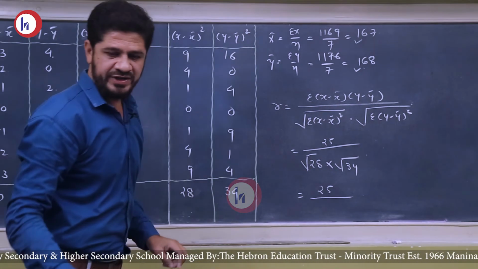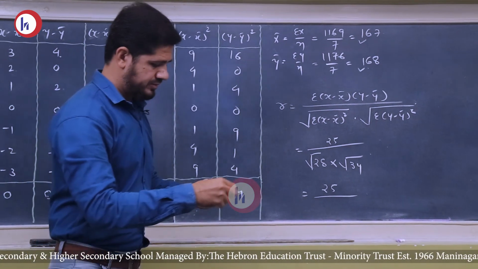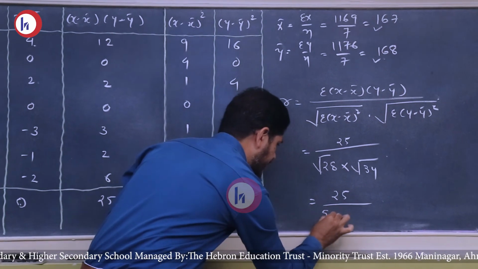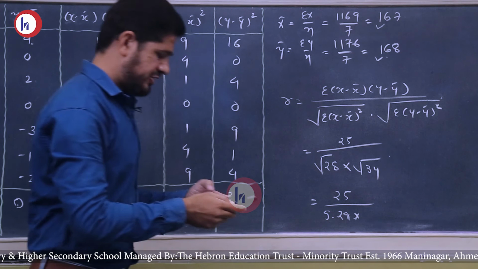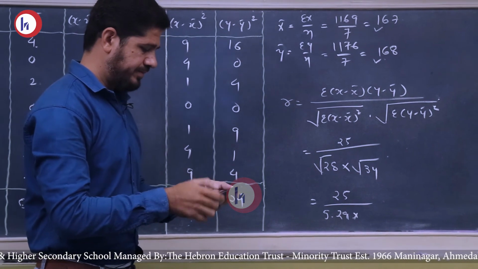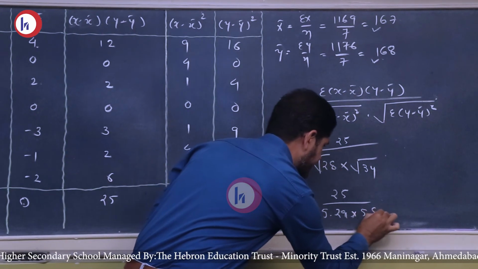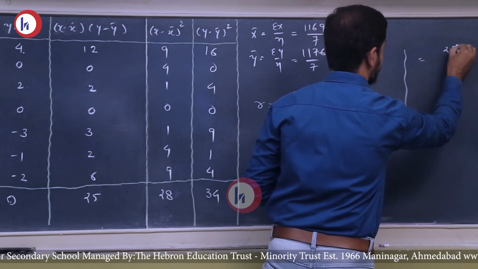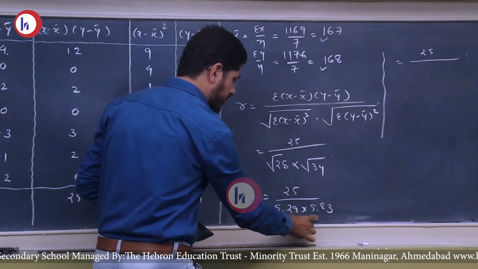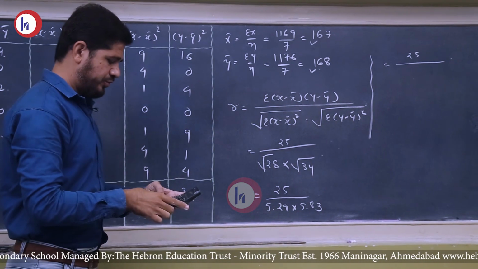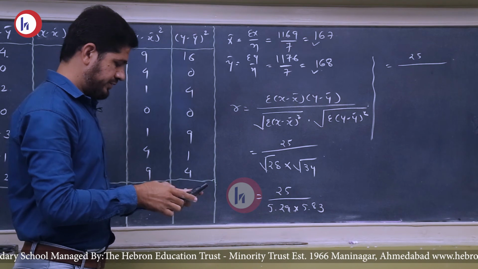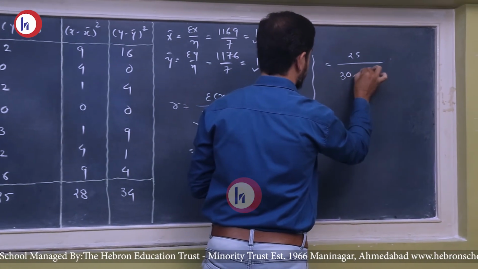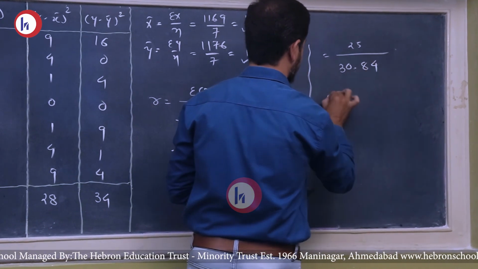Now, the square root of 28 is 5.29, and the square root of 34 is 5.83. Finally, 25 divided by the product of 5.29 into 5.83, that is 30.84.